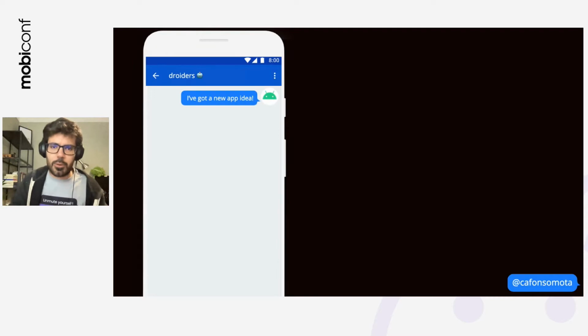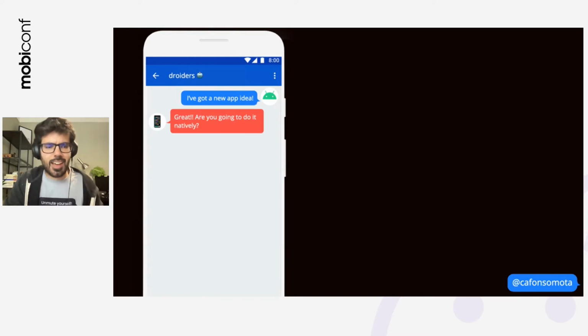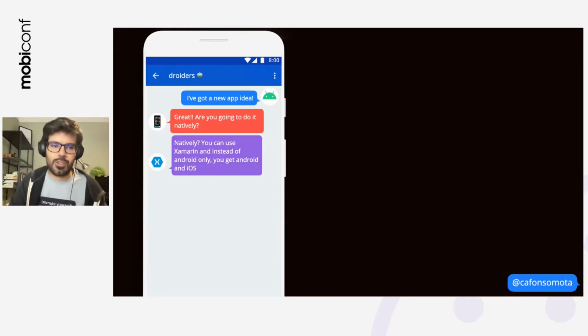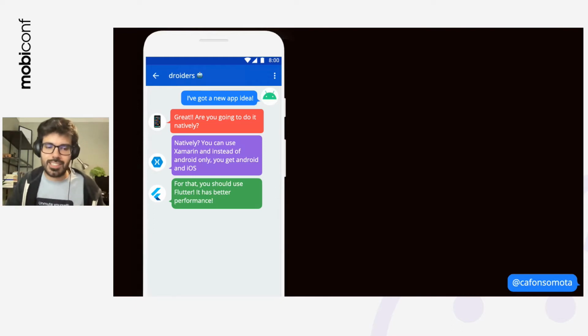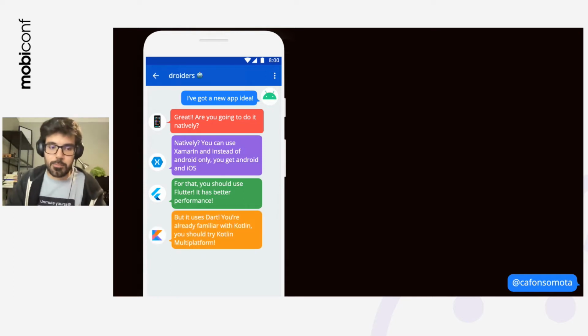So imagine this conversation. I've got a new app idea, and I have a group of people with different opinions about tech. One of them is going to say, oh, we're going to do it natively. And suddenly, someone who saw native is going to answer, you can use Xamarin, and instead of Android only, you get Android and iOS. And then someone from the Flutter side is going to say, for that, you should use Flutter. It has better performance. And I'm in that chat, so I'm going to say, but it uses Dart.